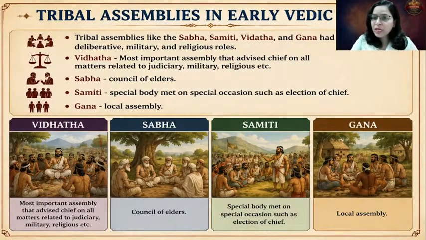The first is Vidatha, the oldest one, and this was the most important assembly because it used to advise Rajan on all the key matters: judicial, religious, military, all the matters. Sabha was a council of elder members. Samiti, a special body which used to meet on special occasions, especially for the election of the Rajan. And finally, the local assembly, which you can compare with the present day Gram Sabha, that was Gana.